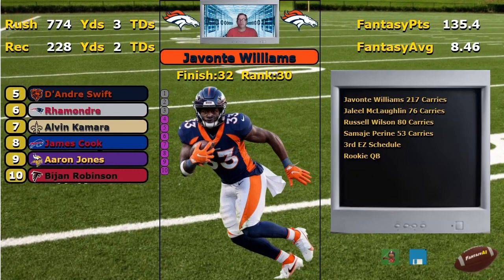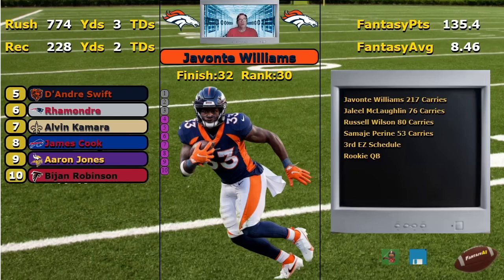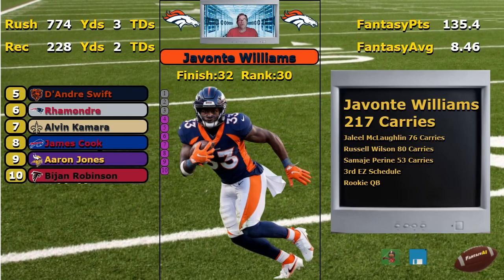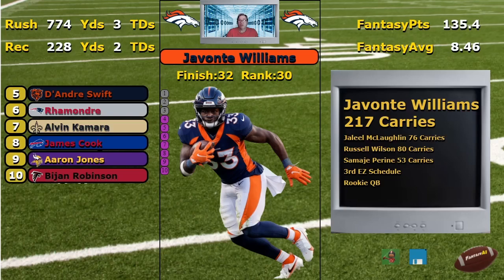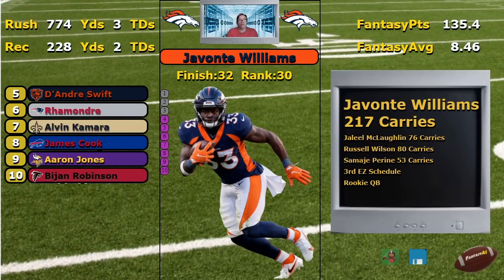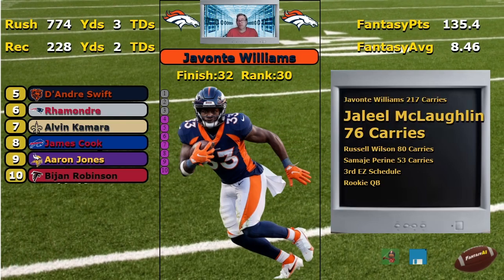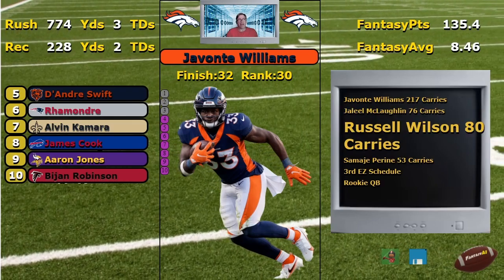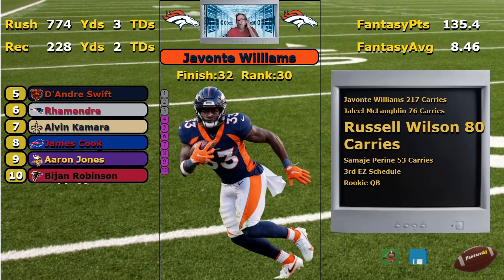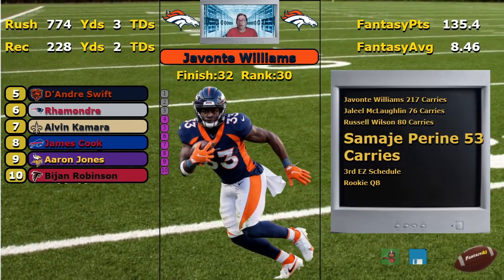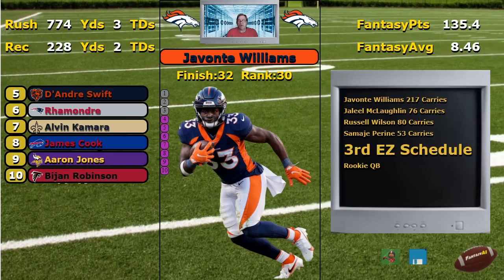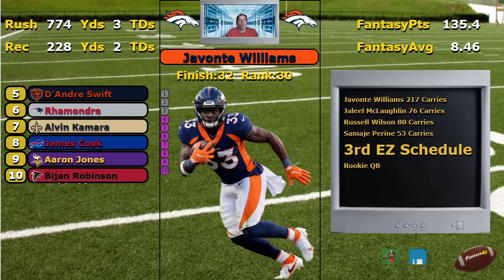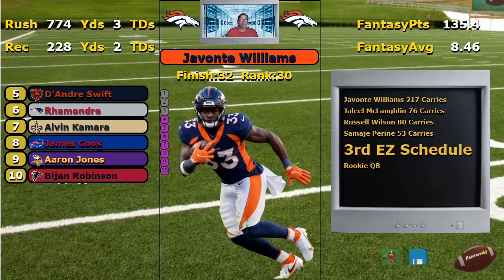Up next, we have Javonte Williams in Denver, coming in 30th ranked, 32nd last year finish. So he did have 217 carries last year. You know, they did give him some carries, but see this, McLaughlin got 76 carries. Russell Wilson had 80 carries. He better keep that going in Pittsburgh this year. Anyways, Perine got 53. Now they do have the third easiest rushing schedule. Ranked 30th here. I don't like their history of sharing, and it's the same crew running back.